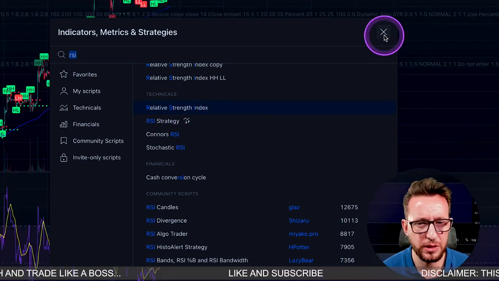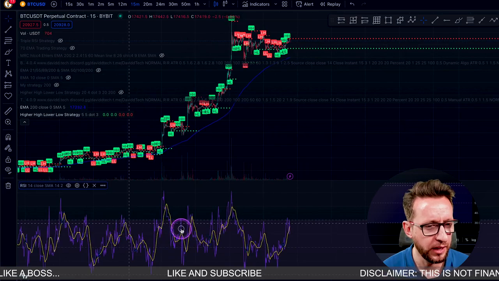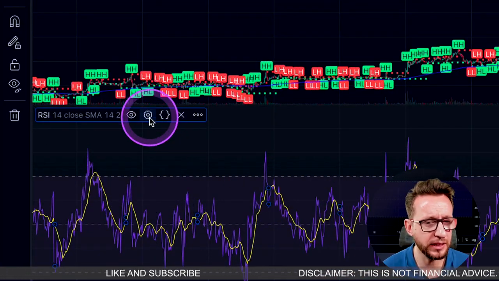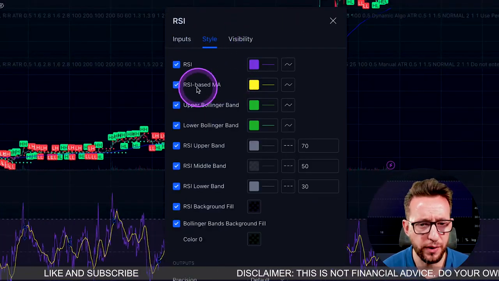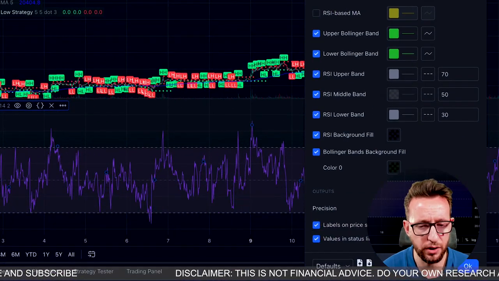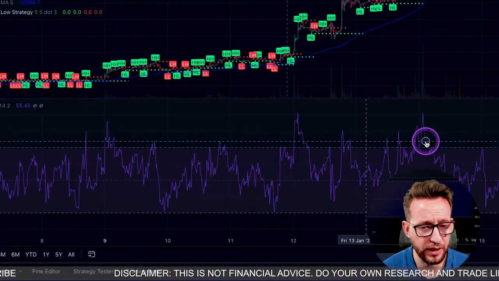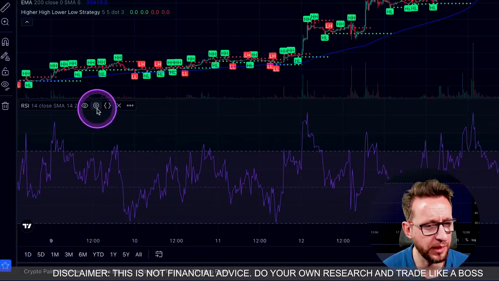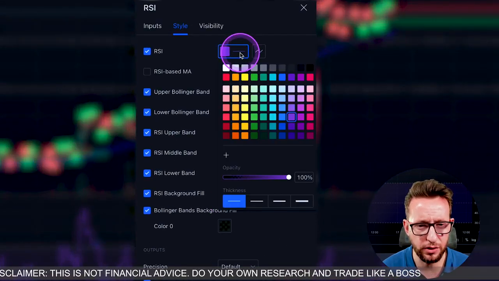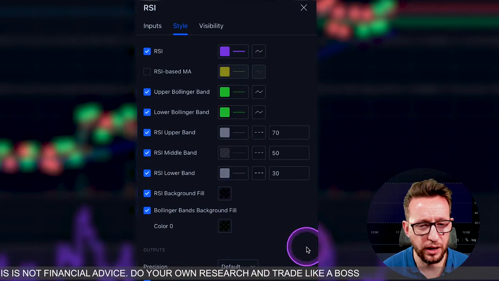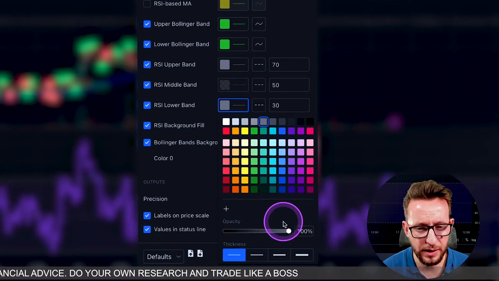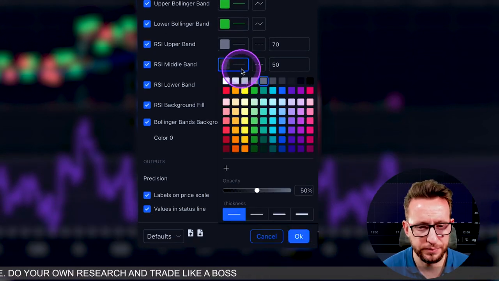We're going to add that one there, which is going to add this panel here. Now, the only changes I'm going to do is click on the cog here, and I'm going to remove the MA because that's that yellow line. The most important part of this trading strategy is the oversold and overbought lines here. I will make them a little bit thicker for YouTube, but you don't actually have to do this.